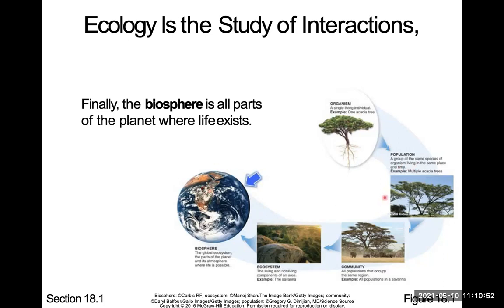Today we're going to focus on this part, population. The next chapter is community and ecosystem, chapter 19. We might not have time for chapter 20, which is biosphere.